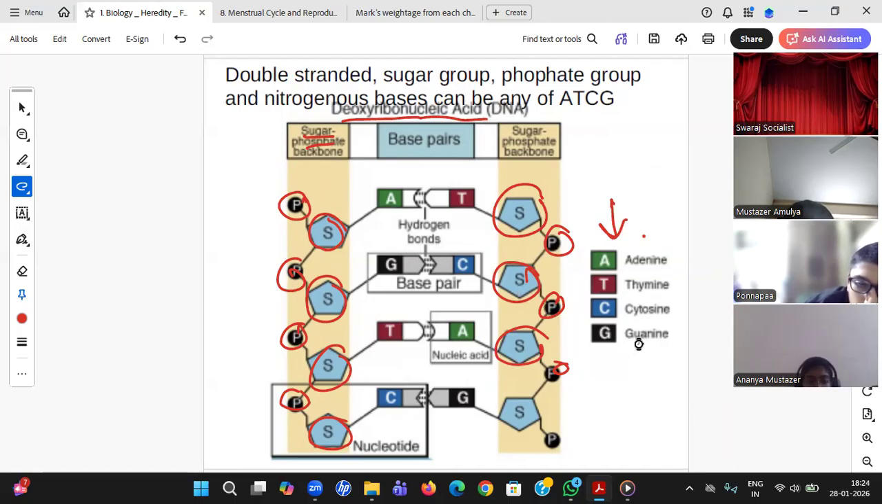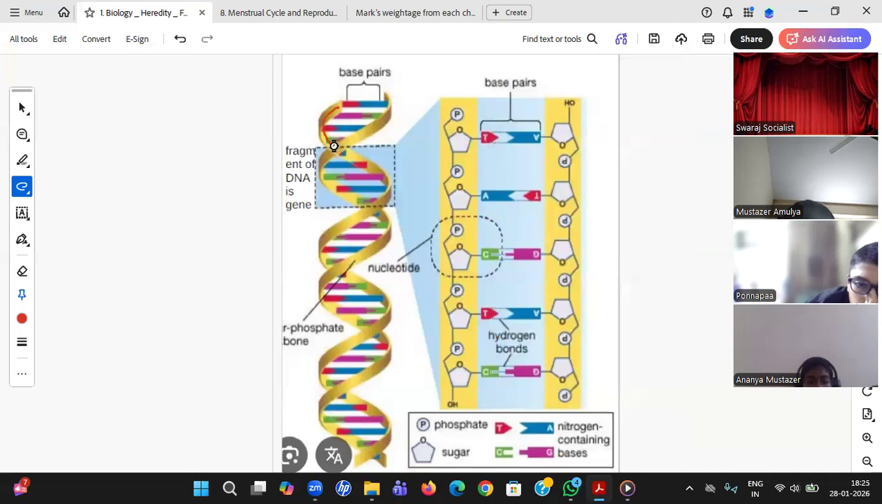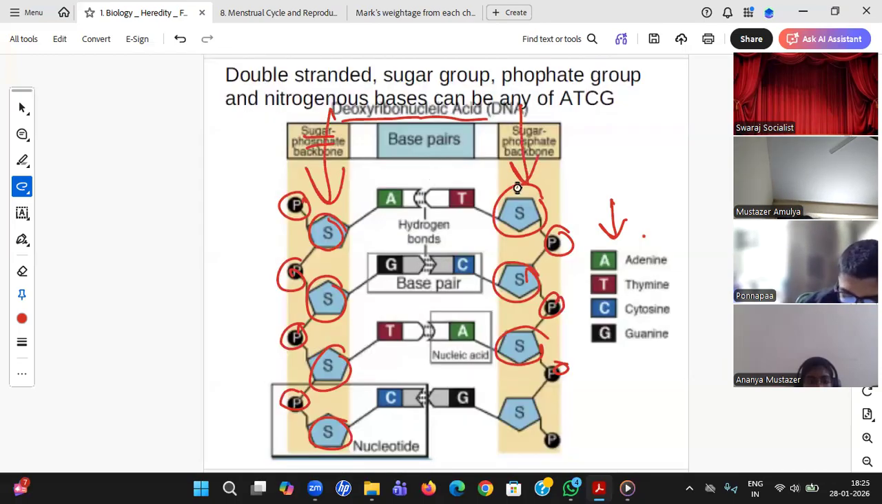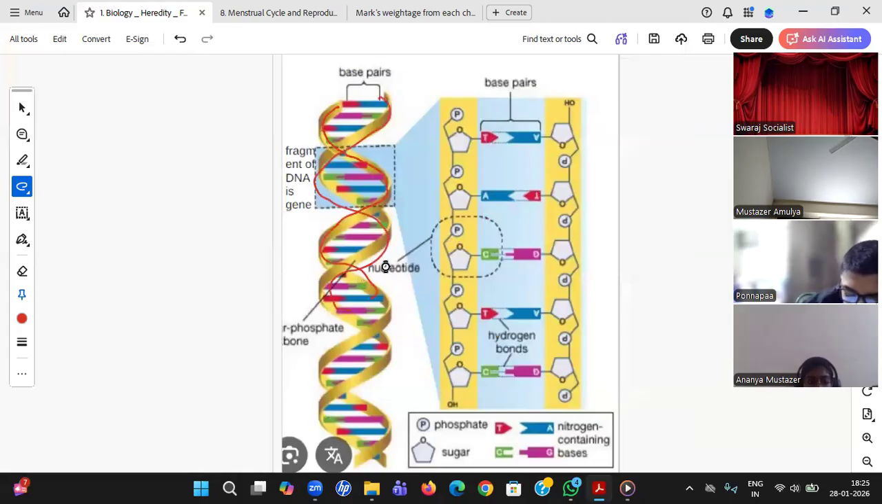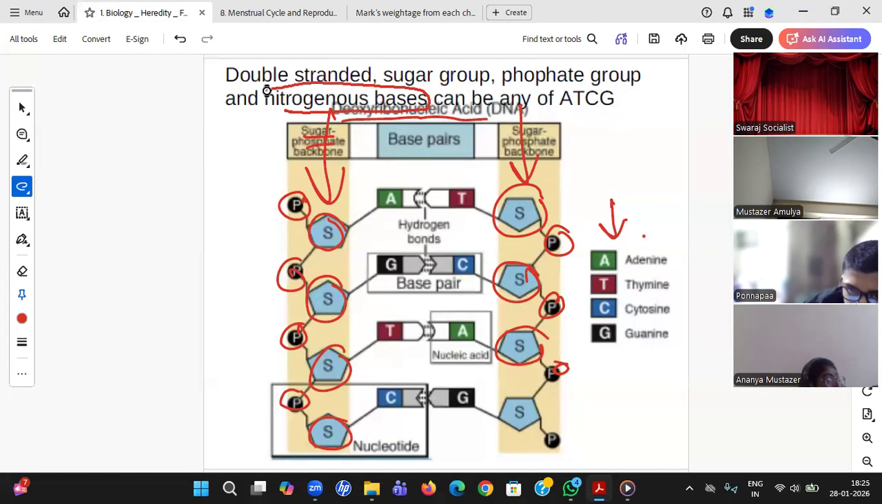There is very little chance this question may come, but you need to know why it is known as double helical. This helical one is nothing but this strand, another helical one is nothing but this strand, and the colorful things are nothing but nitrogenous bases. Only this much you should know.